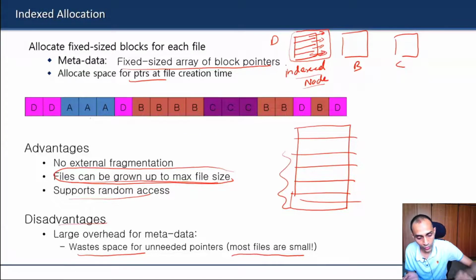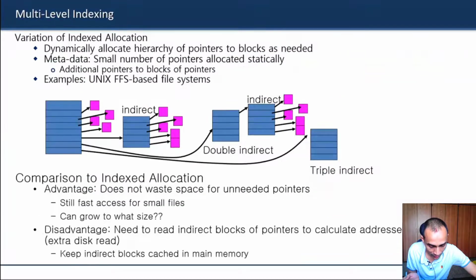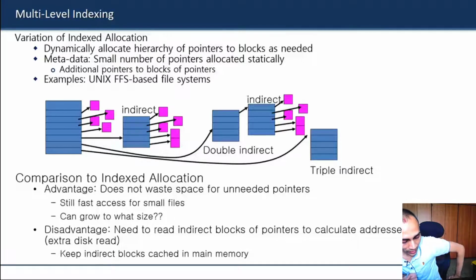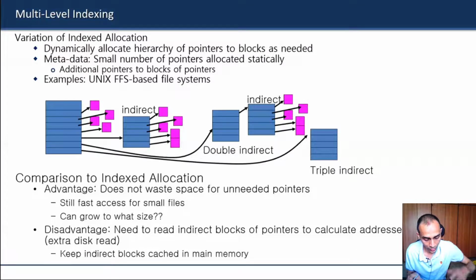So how do you improve that? Again, there is a very good trick for this, and it is one of the most successful designs in computer science, especially in operating systems. This design is used in most modern operating system file systems. So this is the same thing: we are having an indexed allocation, with an index node for each file, but that index node is called an inode.